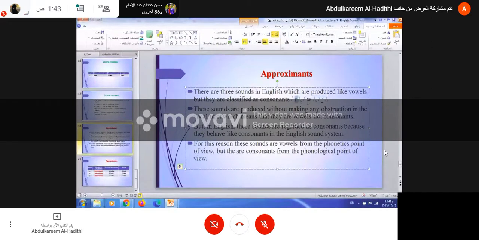R, W, Y. In these three sounds, do we have an obstruction? Is there a full obstruction? Do we stop the airstream in these three sounds? No, doctor. No. Ra, wa, ye. Without obstruction. There is no full obstruction.